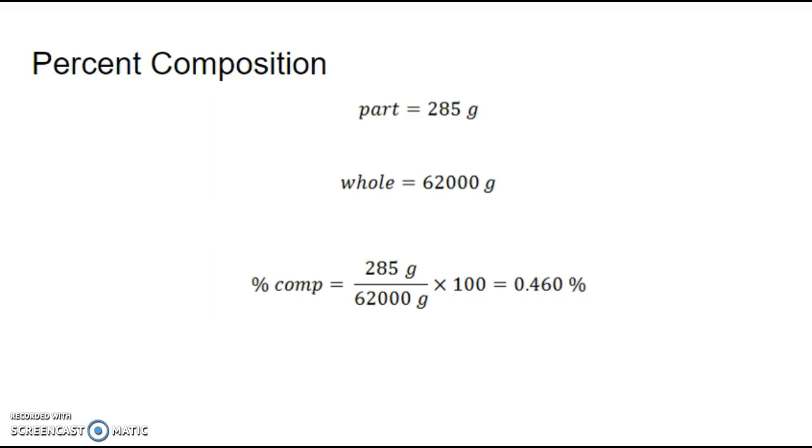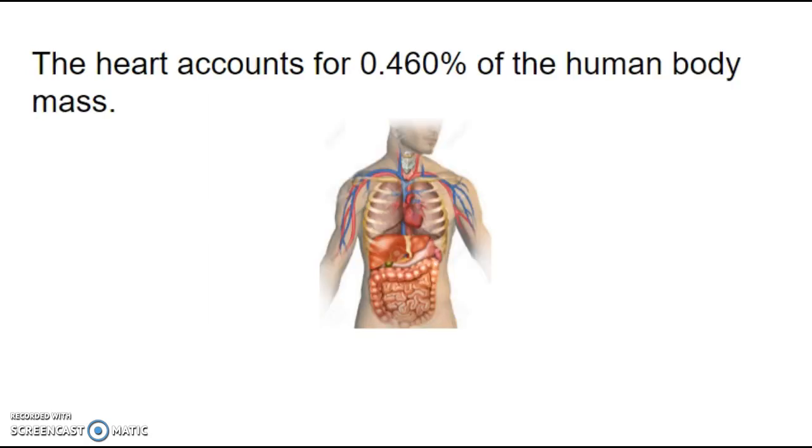The heart takes up 0.46% mass of the entire body. So the heart accounts for 0.46% of the human body's mass. That's not a lot, that's a small portion.